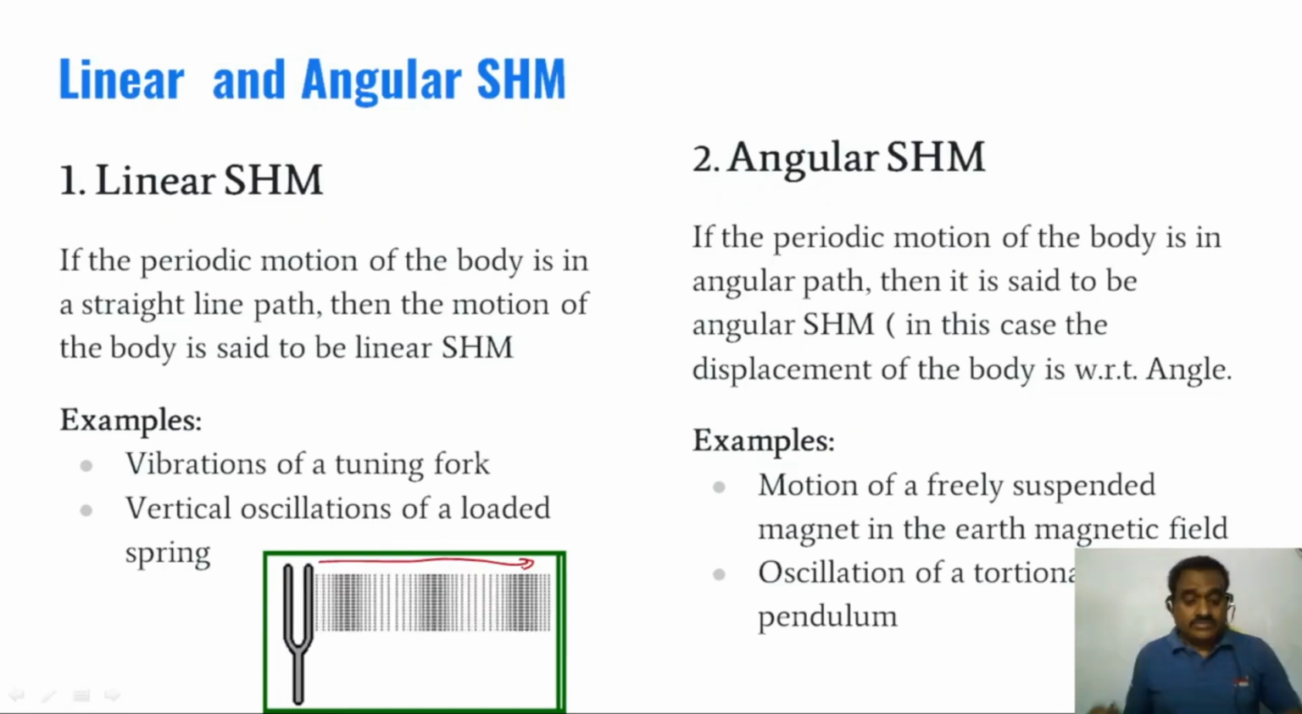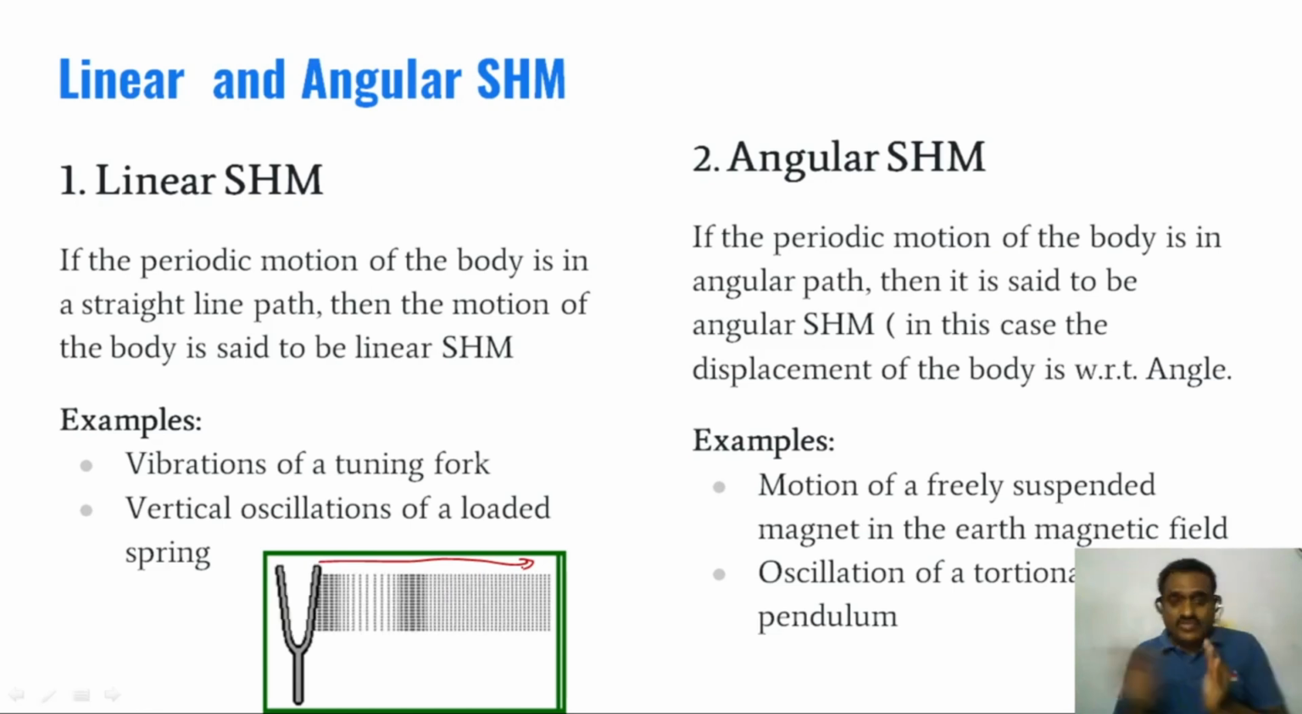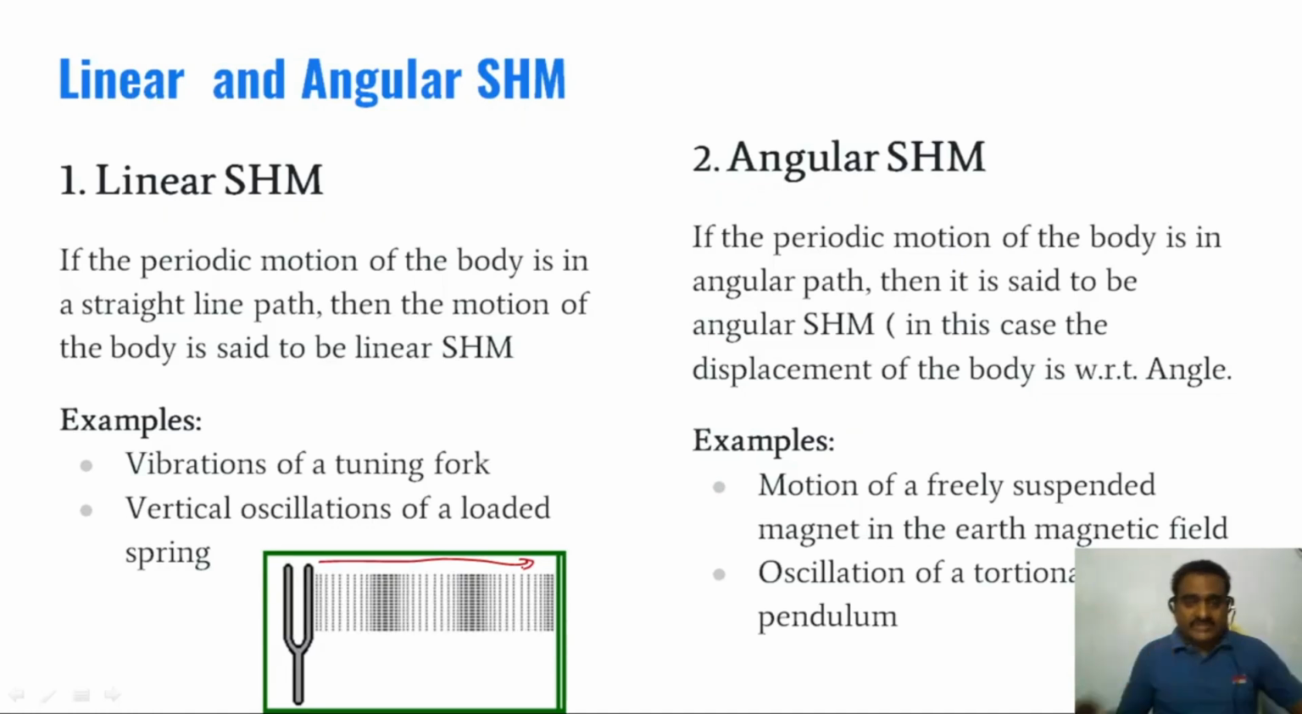Example: vibration of the tuning fork you can observe. It is moving along a straight line. The periodic motion of the body is in a straight line path, so this motion is called linear simple harmonic motion.